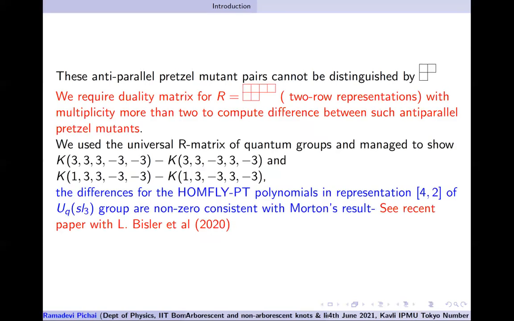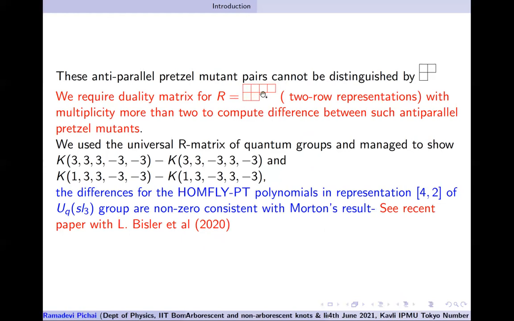So we still need to find ways, and then Morton has said that you should look for representations whose tensor product gives you an irreducible representation not only twice, it should be more than twice. The lowest representation where you start getting that kind of behavior is 4,2.